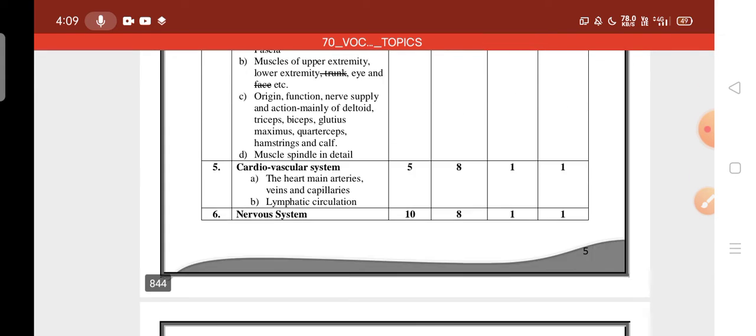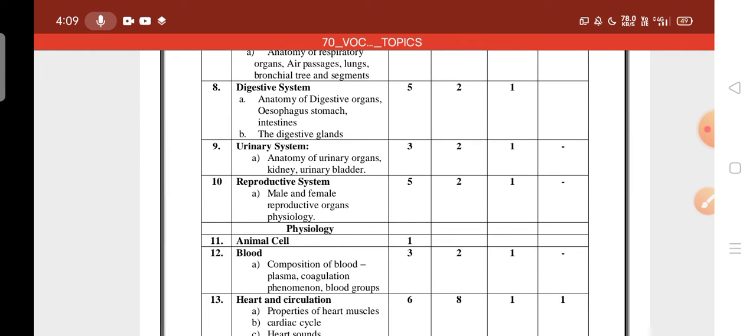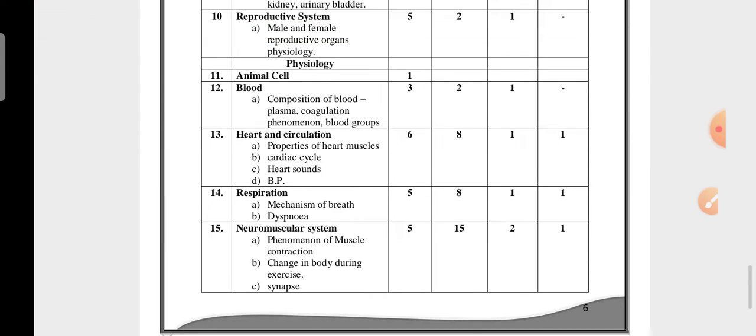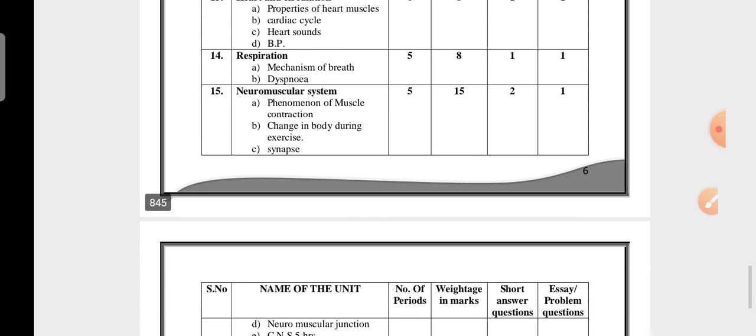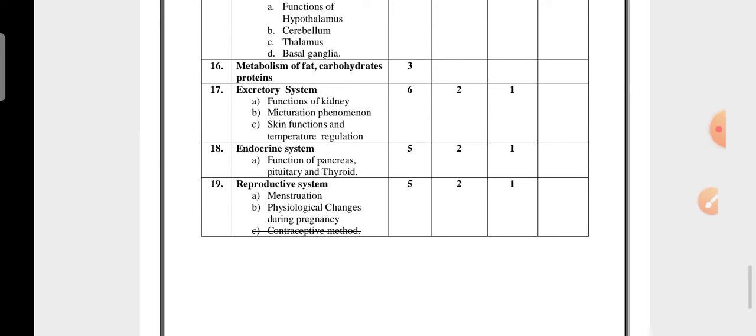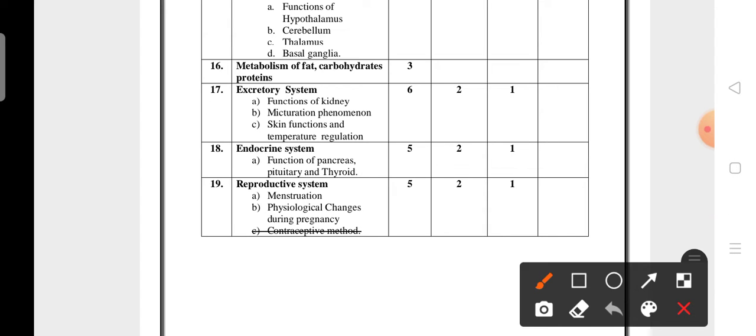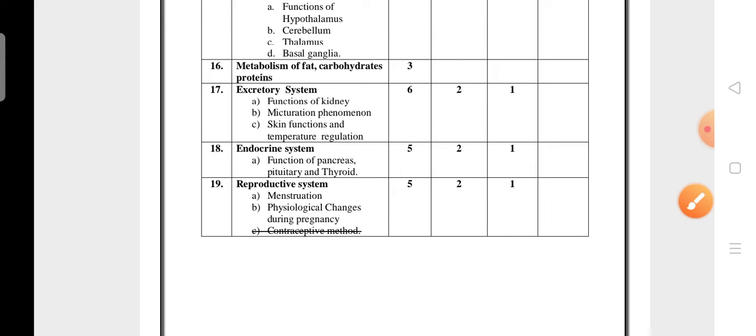It's clear. Next, let me see physiology. Animal cell, blood, heart and circulation, respiration, neuromuscular system, metabolism of fat, carbohydrates, proteins, excretory system, endocrine system, reproductive system. See here, in the reproductive system, the contraceptive method topic is deleted.